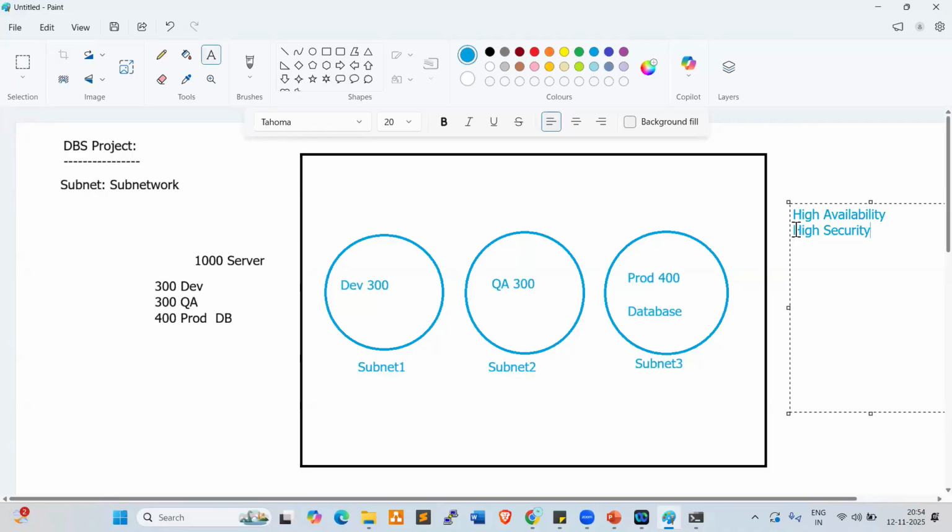These two are very important, right? If AWS is unable to provide availability and security, what will happen? In case AWS is unable to provide high availability and high security, what will happen? For example, you are trying to book a product in Flipkart, and Flipkart is not accessible. What will we do?